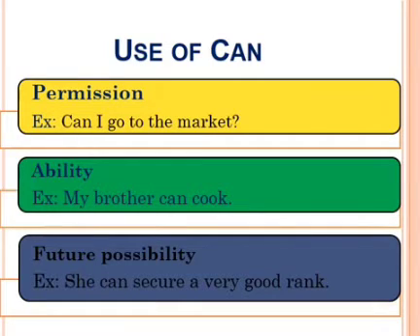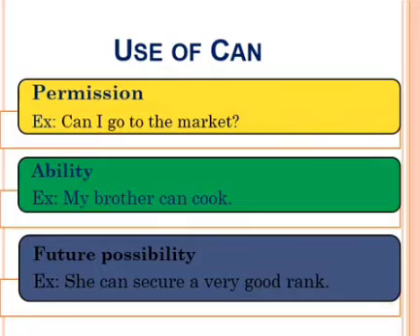He can walk 10 kilometers without getting tired. These are three examples of ability. Next, can is also used to show future possibility. She can secure a very good rank. It tells about the future possibility.